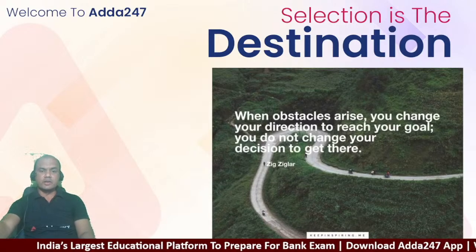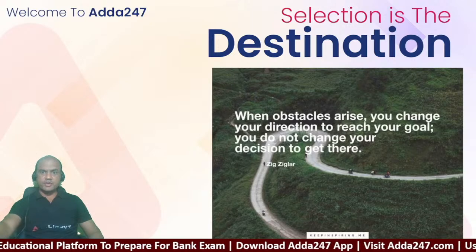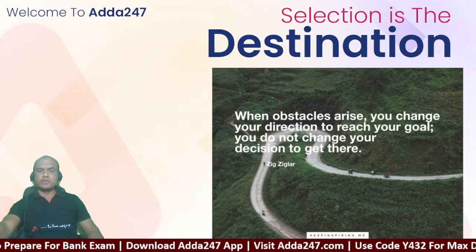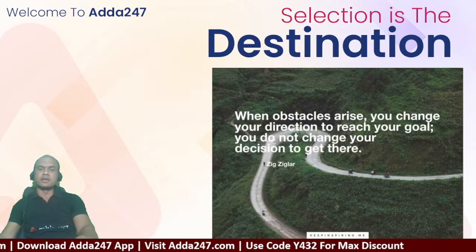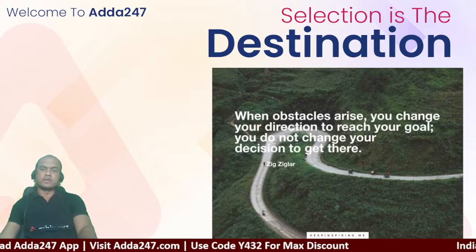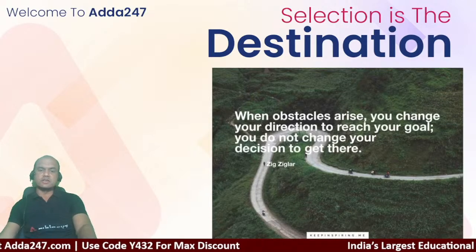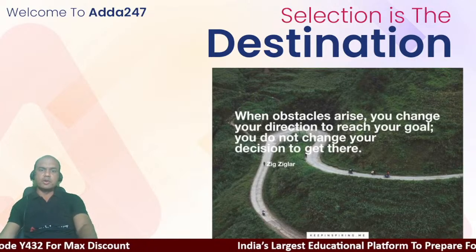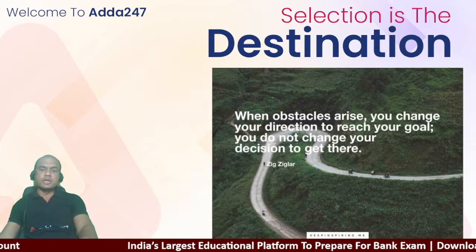Before starting, I always believe that we must start with motivation. So let's start with the motivation quote. I read the same motivation quote daily because I believe we must read less and think more on the same thing. So when obstacles arise, you change your direction to reach your goal. You do not change your decision to get there. So whenever you face any problem, don't change your final goal. Always change the ways of doing things.